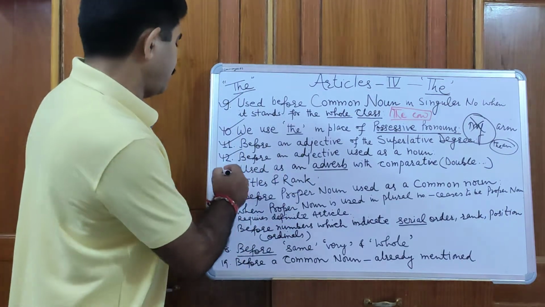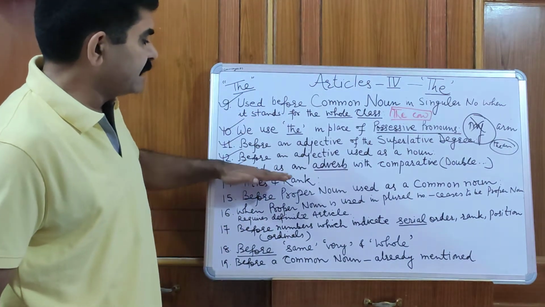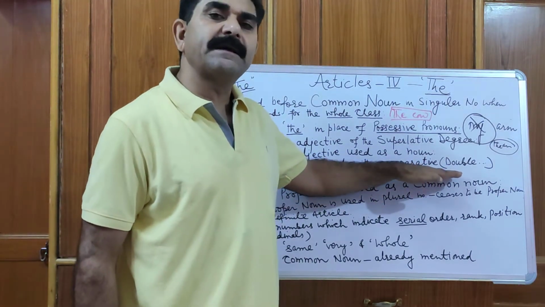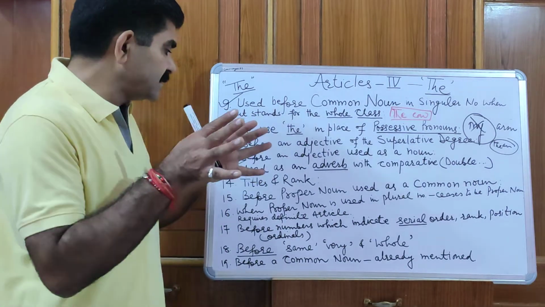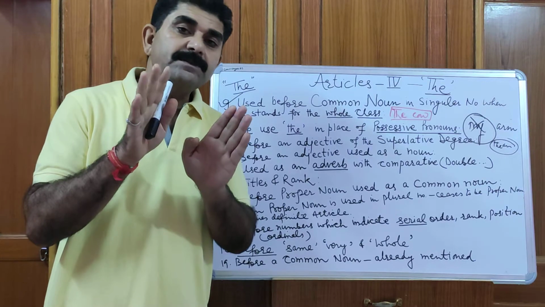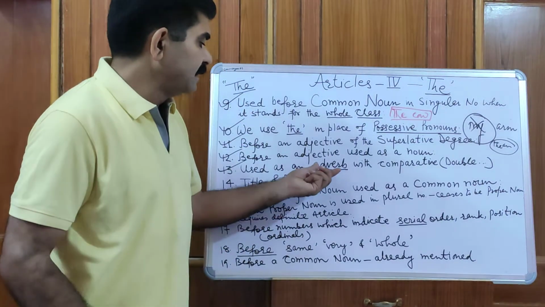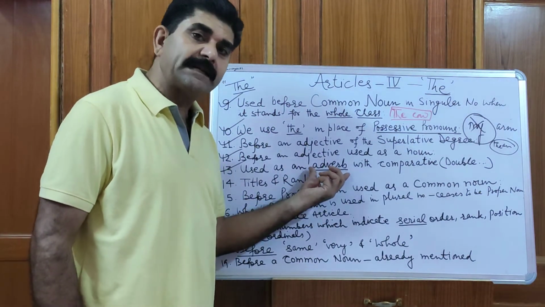Okay. Then we have used. The is also used as an adverb with comparative, double comparative. In such type of use, article the becomes adverb. Part of speech is changed from an adjective or article to adverb. That becomes adverb.